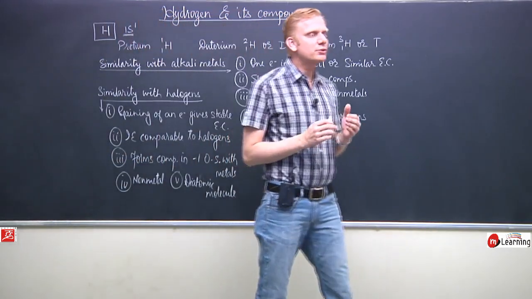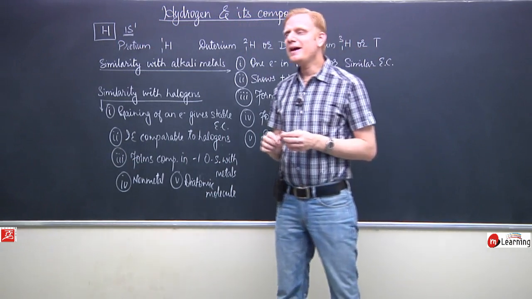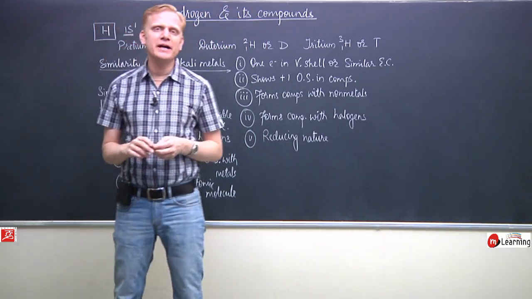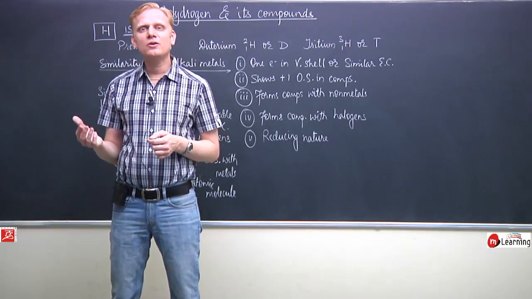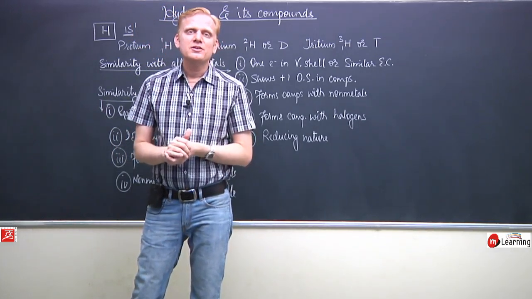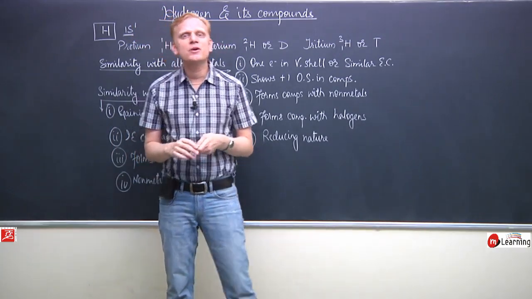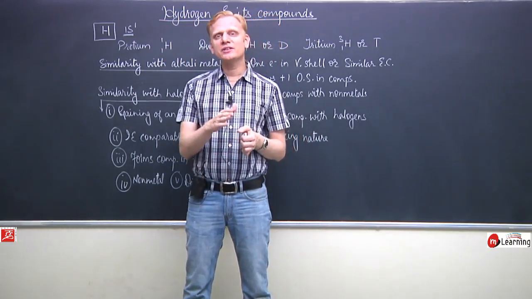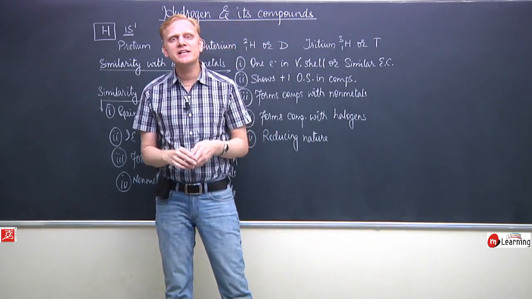Hydrogen is found to combine with many of the metallic elements. The compounds formed by hydrogen with metals are usually ionic, and hydrogen exists in the form of negative ion. They are called hydrides because hydrogen is in the negative oxidation state. The compounds formed by hydrogen with non-metals are covalent in nature, where the oxidation state of hydrogen is positive.